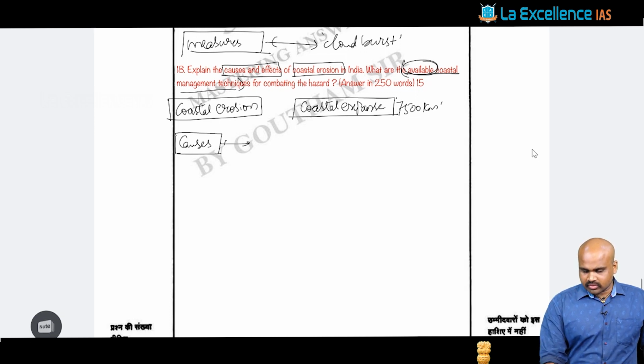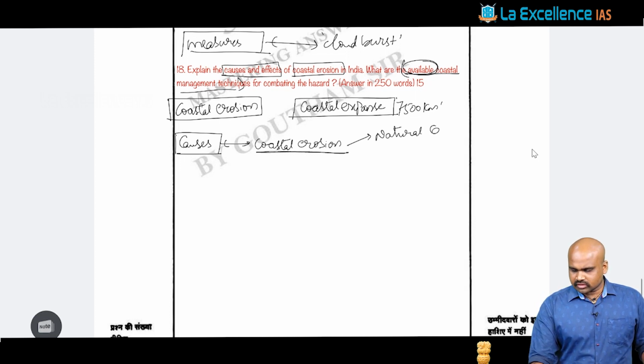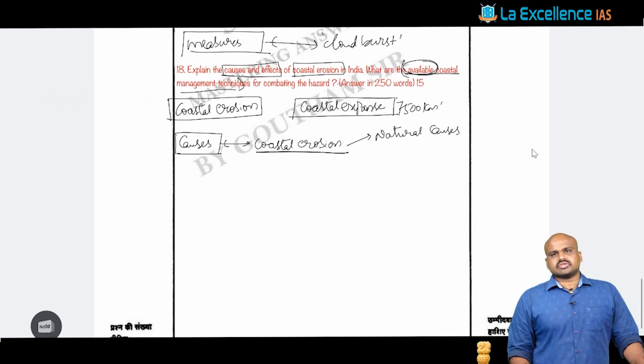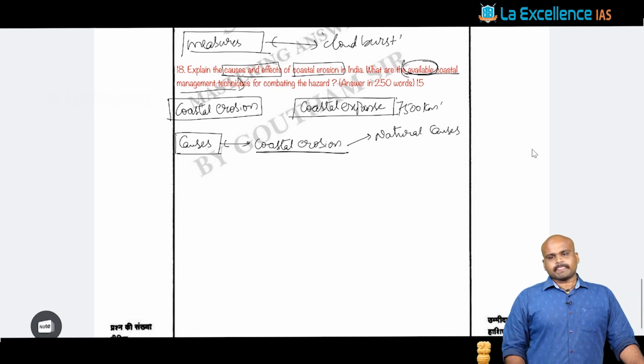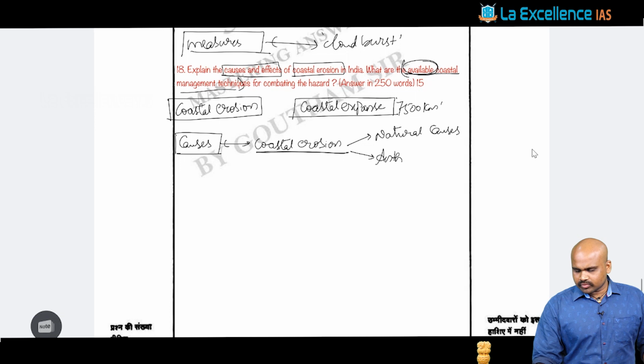And when we are discussing the causes of coastal erosion, there is one particular structure that we generally follow as part of disaster management, which we will again discuss as part of the IAS Purana. One particular cause we talk about is natural causes, and we talk about disasters like tsunami, flooding, and cyclones. All these are fundamental natural causative factors for coastal erosion. Then the second aspect we can talk about is the anthropogenic causes. This is the broader structure that we generally follow in disaster management.